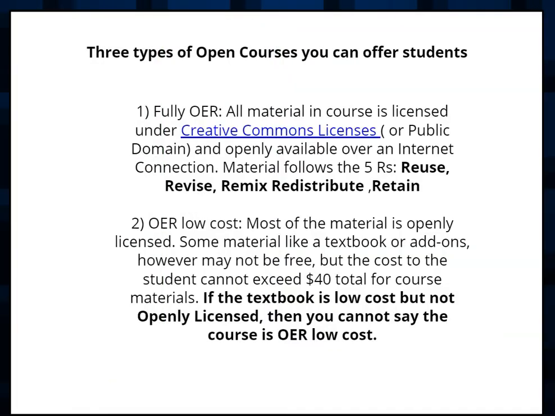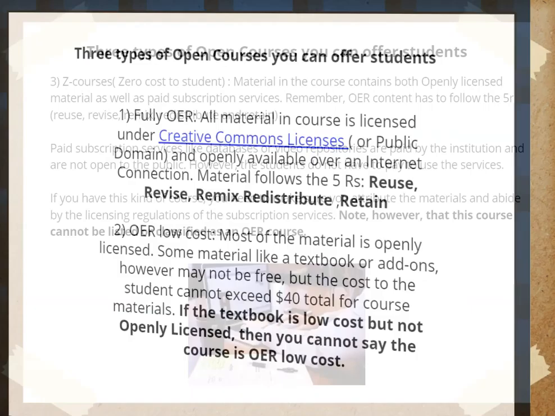Then we talked to them about the different kinds of courses that they could offer their students. One being a fully OER course, meaning that everything is openly licensed and follows the principles of the 5 R's. The next one is OER low cost, where the materials are openly licensed, but there might be some add-ons that are associated with the cost. However, we had to explain to them that offering a low-cost textbook is not necessarily an OER, especially if that textbook has copyright restrictions. That is not an OER low-cost option.